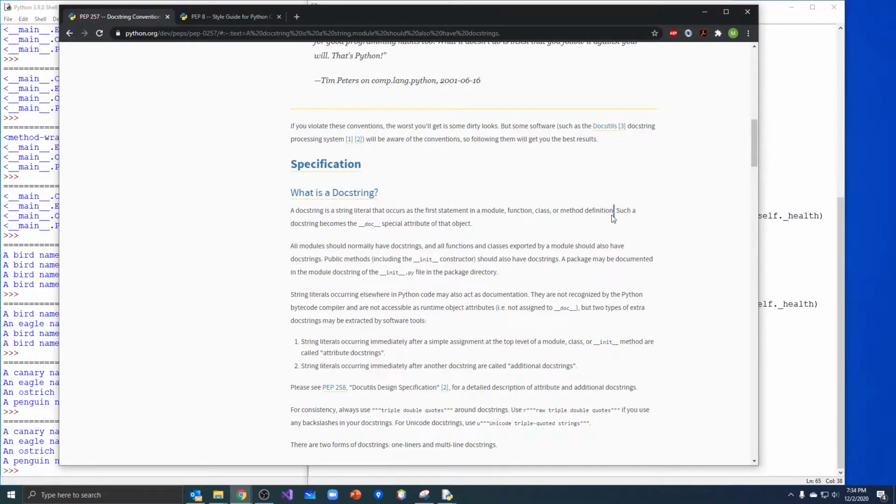When you do it this way, they become the __doc__ special attribute of that object, meaning there is a way to access those and print them out. We'll see that in a minute too. All modules should have docstrings, as well as all functions and classes exported by a module.